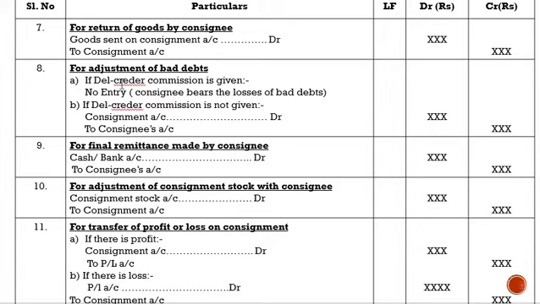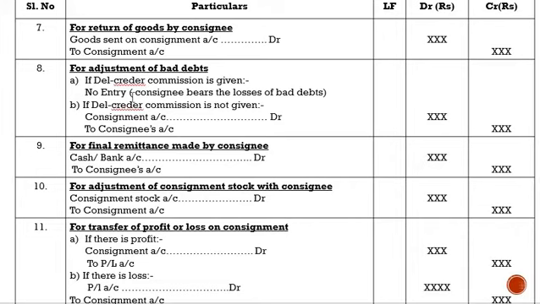In consignment there is another commission which is called del credere commission. Suppose the consignee is ready to bear the risk of bad debts, then the consignor will pay him this del credere commission.